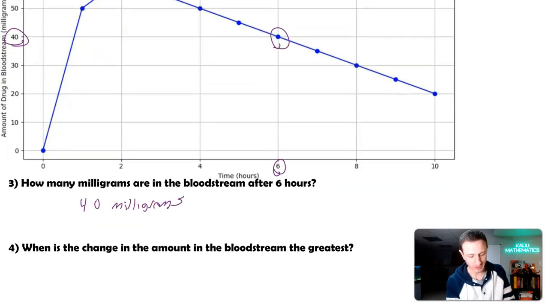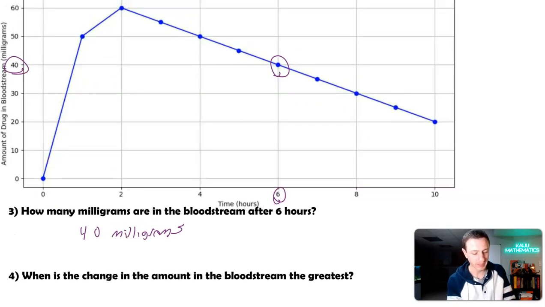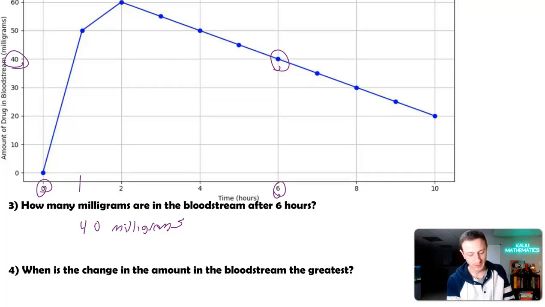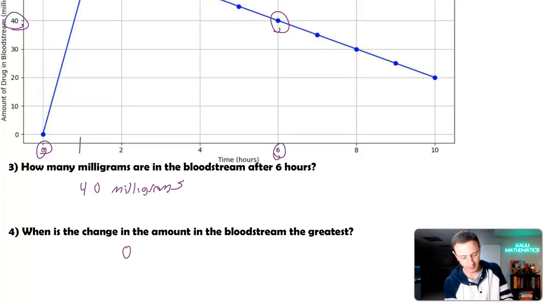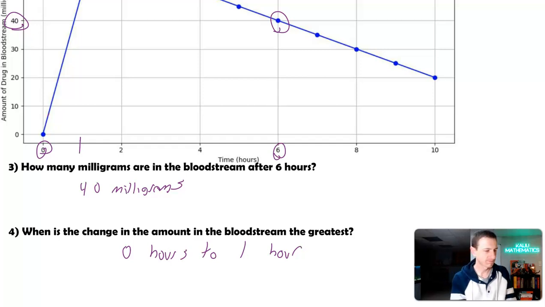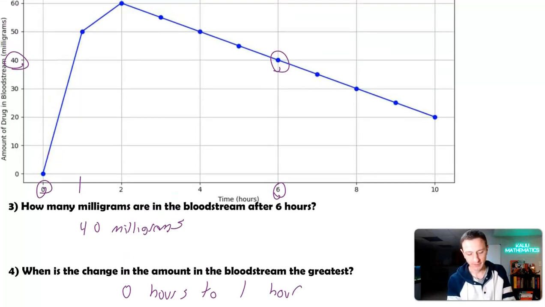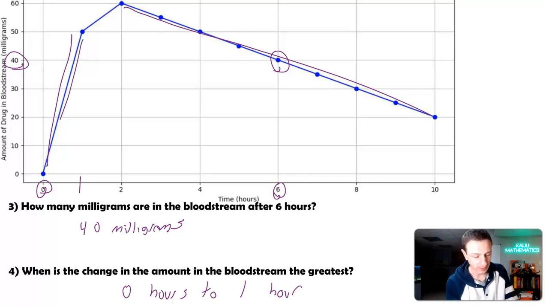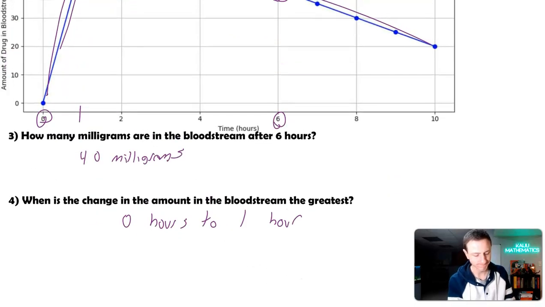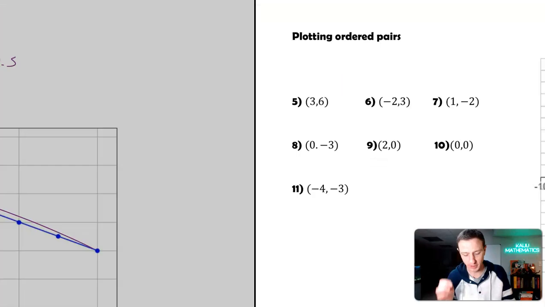Number 4, when is the change in the amount in the bloodstream the greatest? So when is there a biggest change from 0, and I'd call that 1 hour. It goes from 0 to 1 hour, there's a 50 milligram change. So that would be the biggest change. And then after that, it's a pretty gradual decrease. But here it spikes up 50, so we'd say they're probably being administered the drug at that time. A lot of it in the first hour, and then 10 more milligrams in the second hour, and then it just decreases down. So that's reading graphs, being able to interpret and understand them.